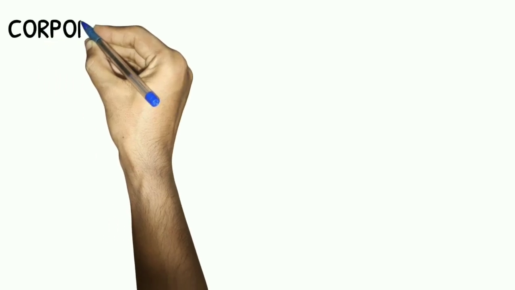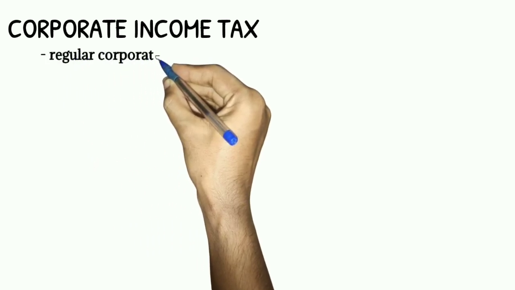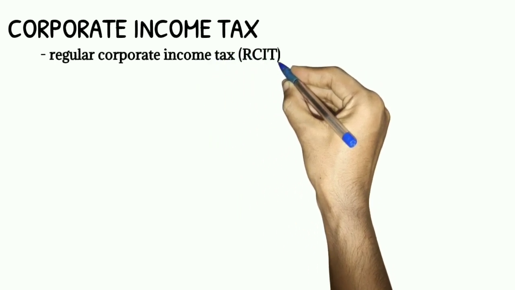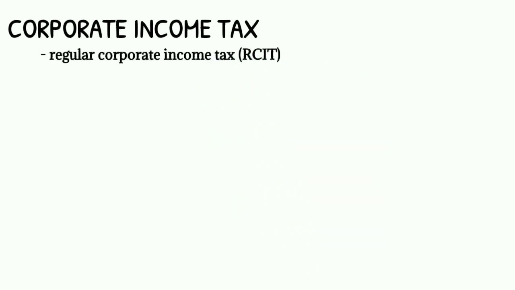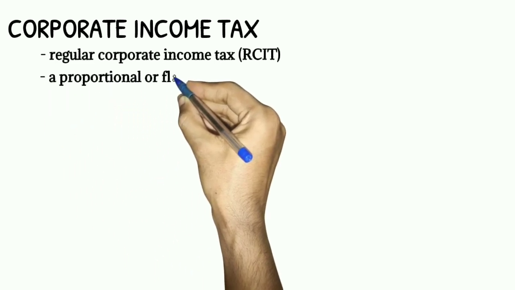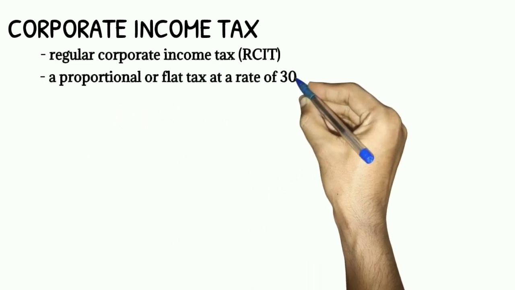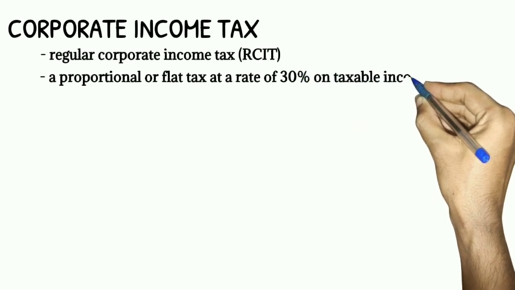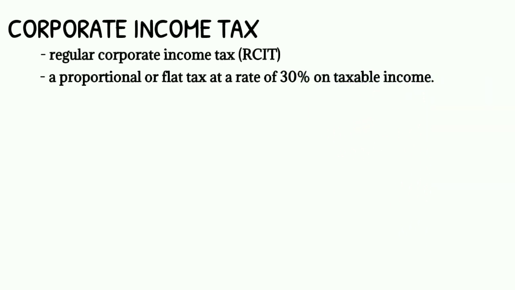Let's now proceed to the corporate income tax. The corporate income tax is commonly referred to as the regular corporate income tax or RCIT. This corporate income tax or regular corporate income tax is basically a proportional tax or flat tax at a rate of 30% on taxable income.